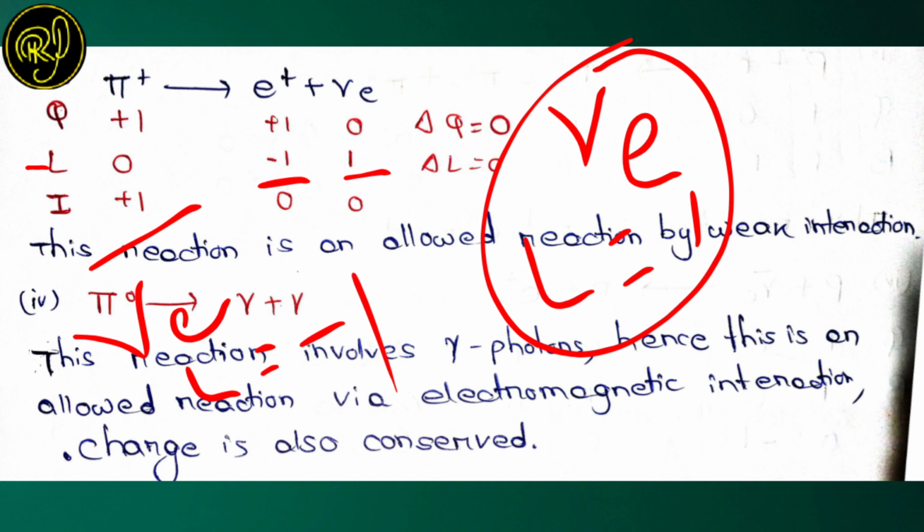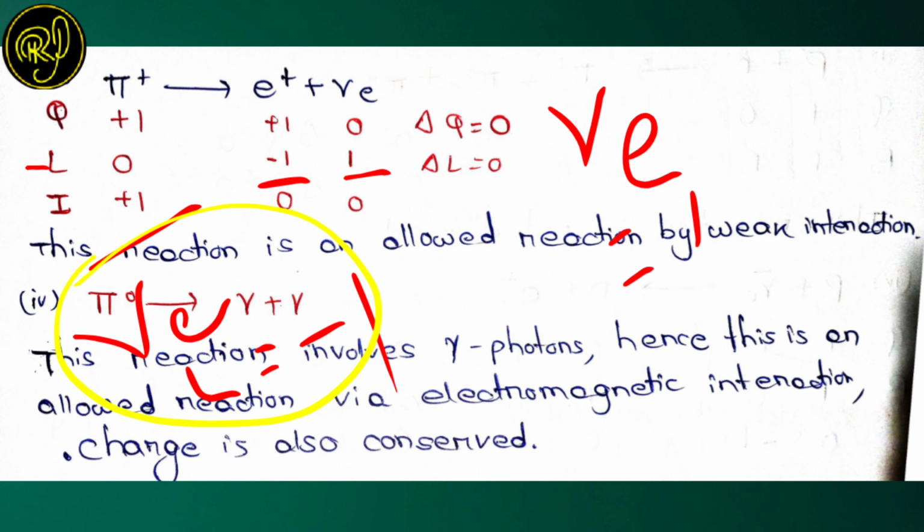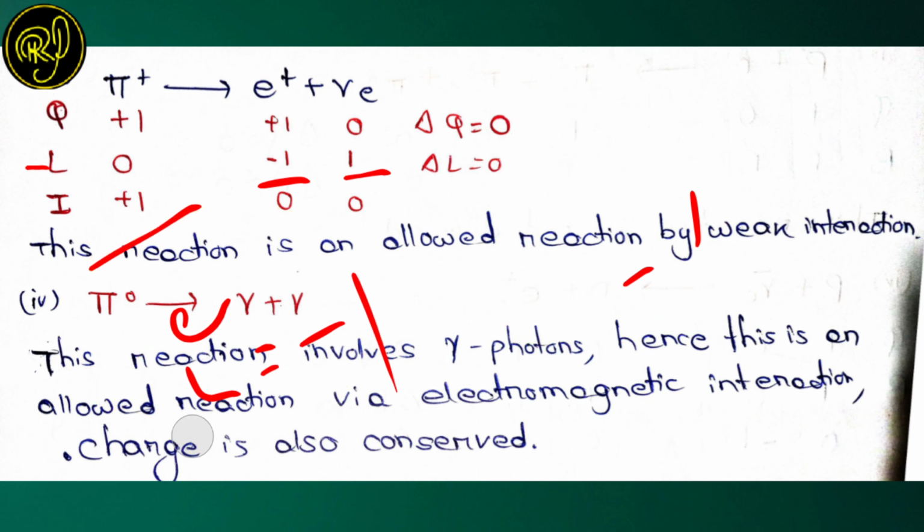Remember this: for nu E bar, the anti-neutrino, the lepton number is -1, and for nu E, the neutrino, the lepton number is +1. Now let us solve this question further.